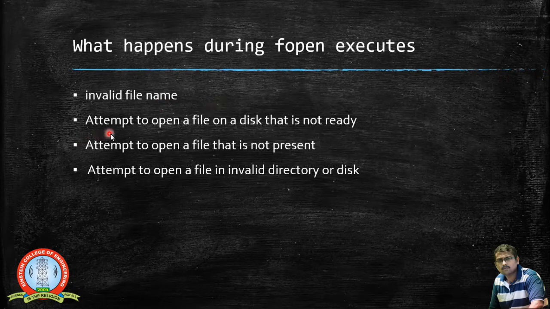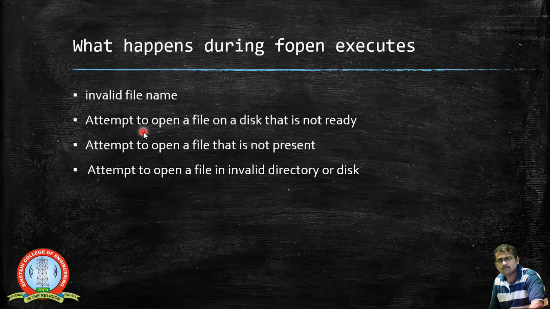Similarly, when you are using the fopen function, you may try to open a file inside a disk which is not ready. Sometimes the disk may not be ready for storing files, for example a scan disk, check disk, or even the partition might not have been performed on that disk.